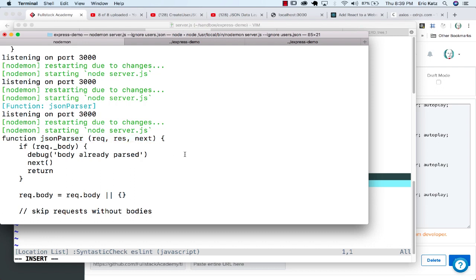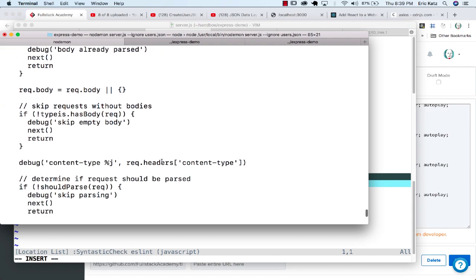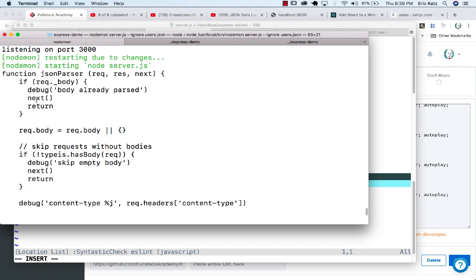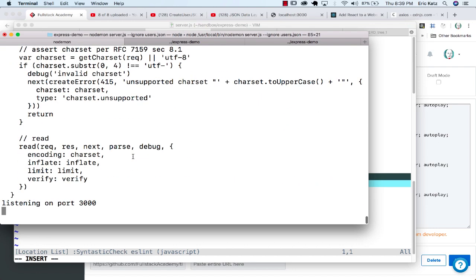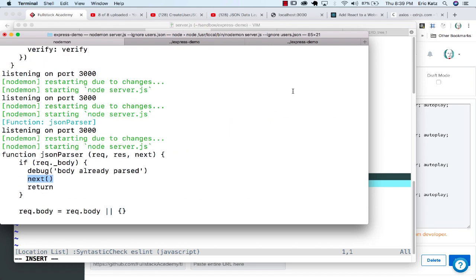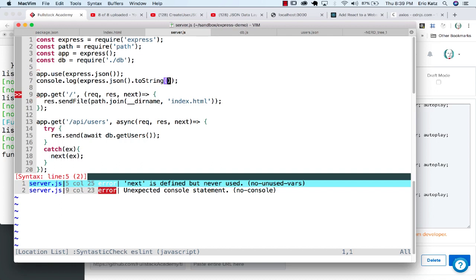And one thing you should be aware of is that this function is going to end up getting called. At some point, it's going to end up either calling next with nothing or calling next with an error. But what's interesting about this is that this is middleware. We could put our own, and we verified that this works, right? Because we were able to actually create the user with it. Without it, we weren't able to do it. We could put our own middleware here by doing an app.use and putting a function here.